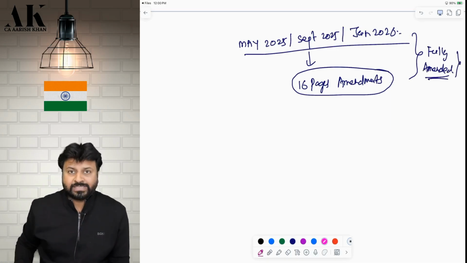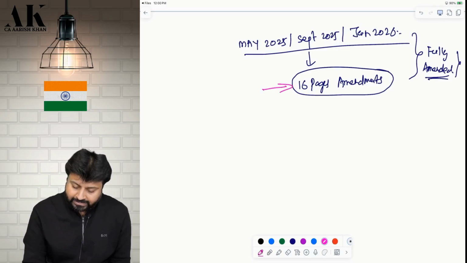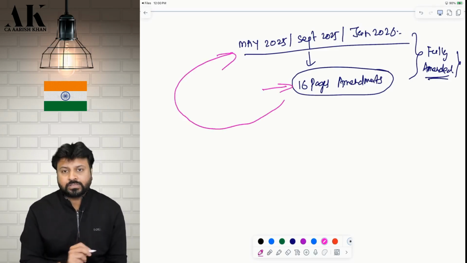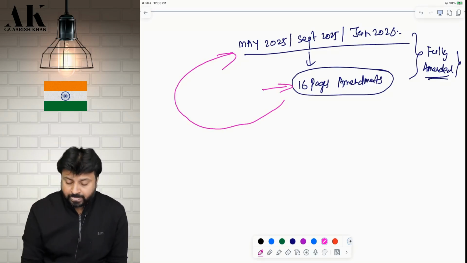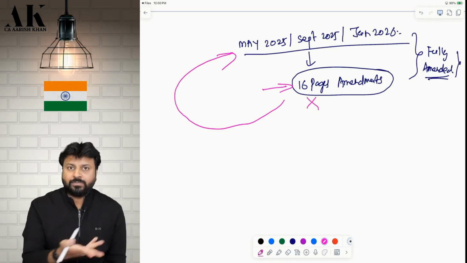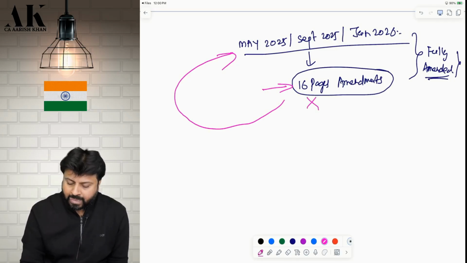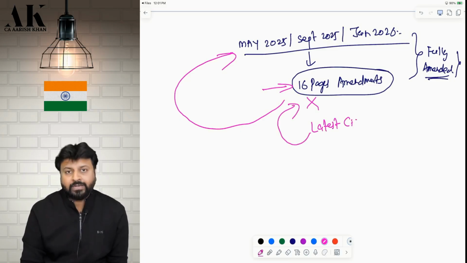If you have purchased the book recently, in the last few days or last 1 month, then you will get these 16 pages also in your respective books. Yes, if you have purchased the books earlier, then you may not get this because these amendments have come recently. Okay. So you check your last chapter. If you have a last chapter as latest circulars in which these 16 pages are already there, then you don't have to download this separately.